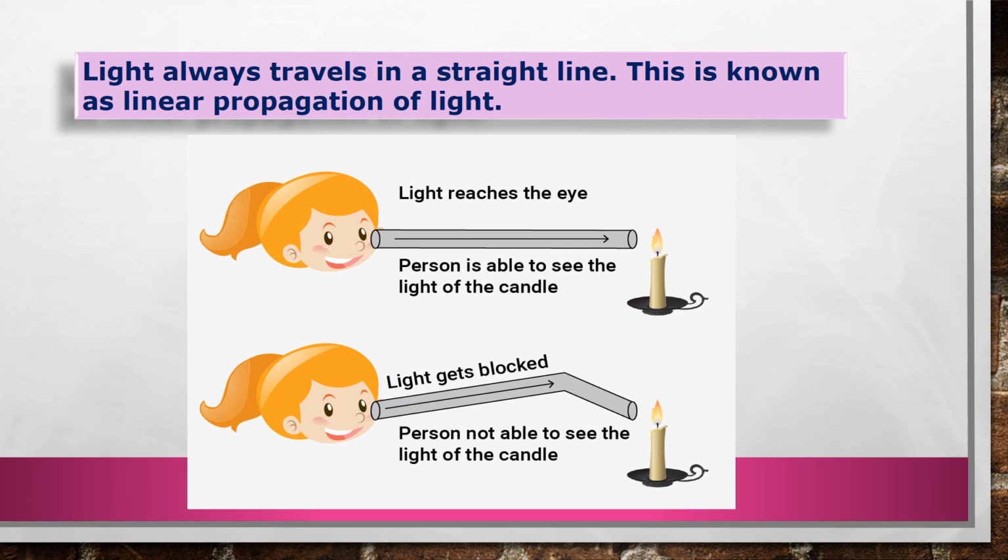In the first picture, the person is able to see the light of the candle because the tube is straight, and due to that light reaches the eye. Now in the second picture, the person cannot see the light of the candle because the tube is bent, and due to that light gets blocked.